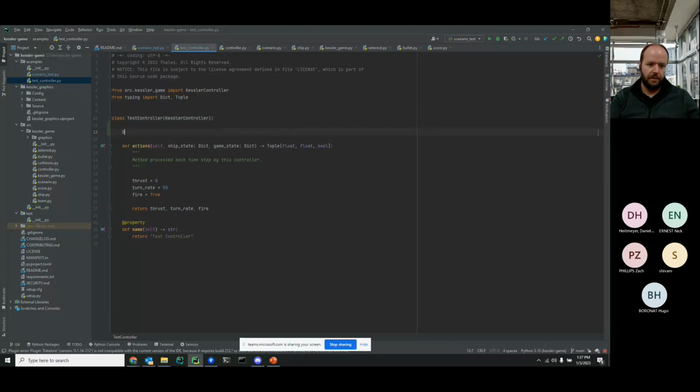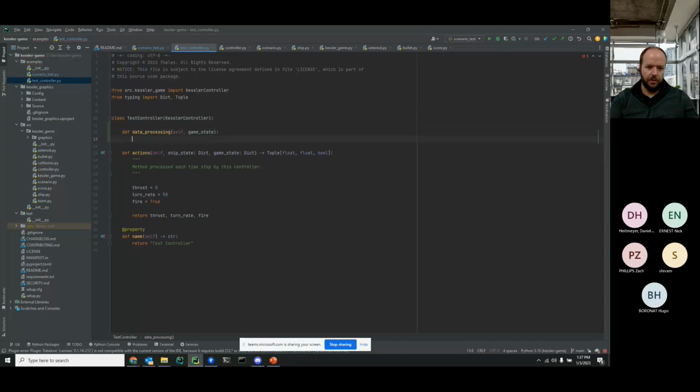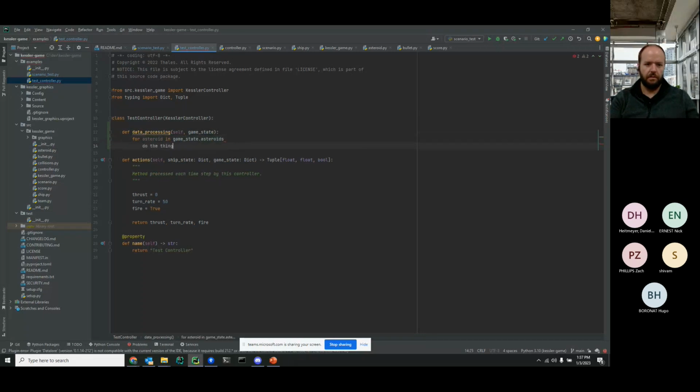You may have methods in here for, I don't know, call it data processing, and you're going to use the game state information, and you're going to do for asteroid in game state asteroids, whatever it is, do the thing for the asteroid, and do all of your processing there, and then you can use that information in your actions.